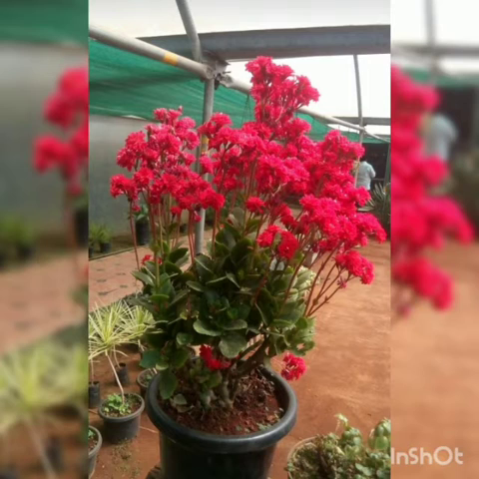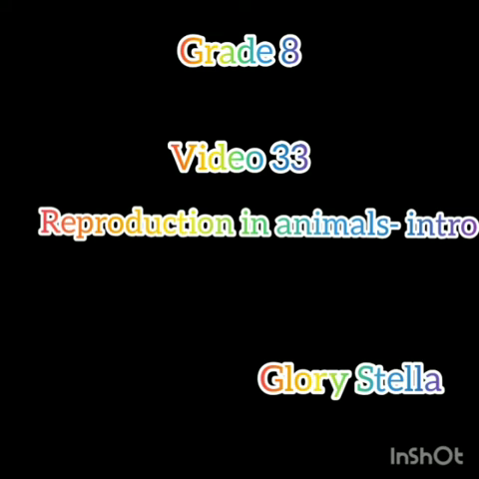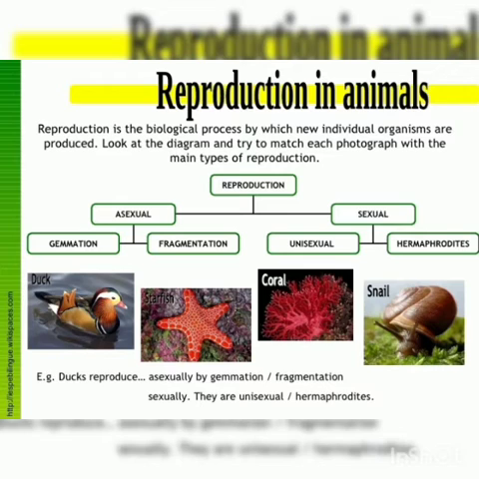Children, we are going to start a new lesson which deals with reproduction in animals. You might have studied what is meant by reproduction in your early classes. Producing the same kind of young ones, giving rise to the same variety of young ones, is called reproduction. Re means again, production means producing.